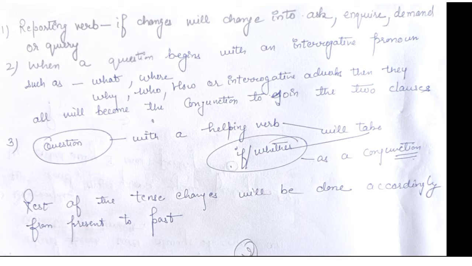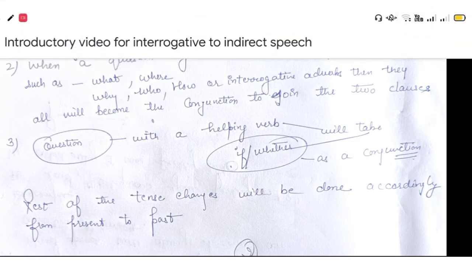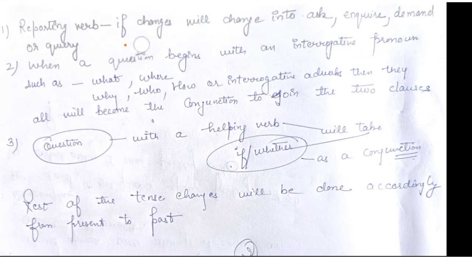Here comes the reporting verb. In this case, the reporting verb will change into ask. Usually, when we change the reporting verb, we change it into told.